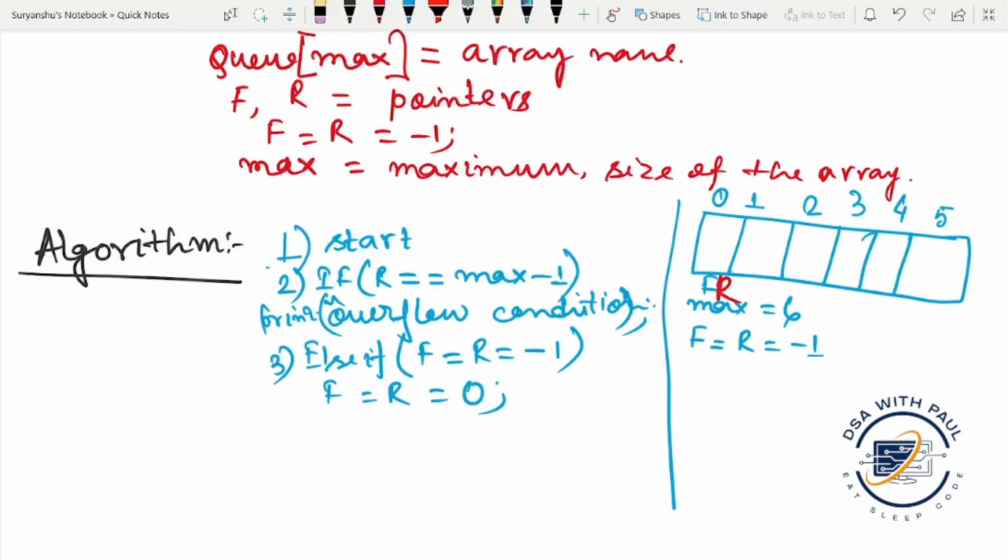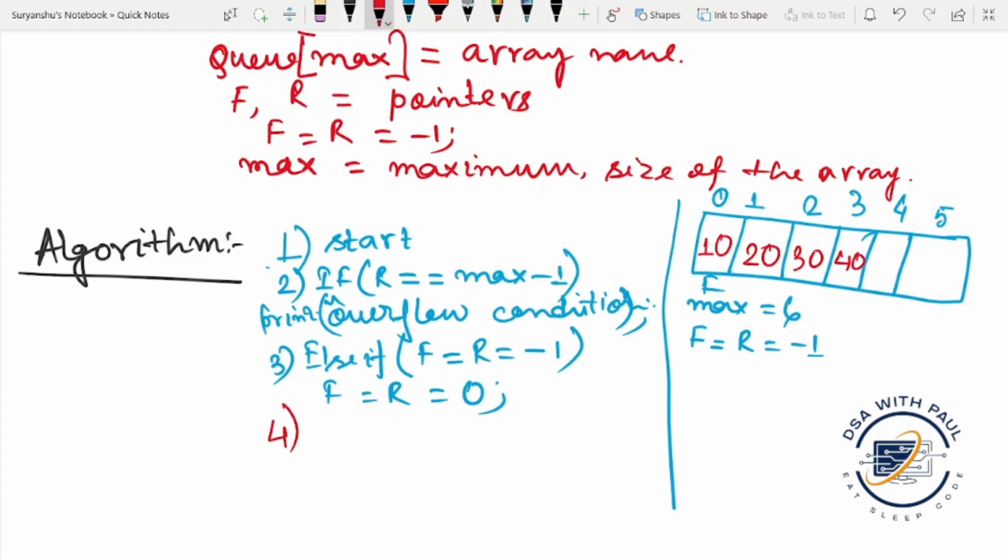Both front and rear are now in the 0 position. If it is not in this case, there is one last case. Let's suppose there are data 10, data 20, data 30. So the rear will be pointing to data 30. For the next input of data 40, we need to update the rear by 1.